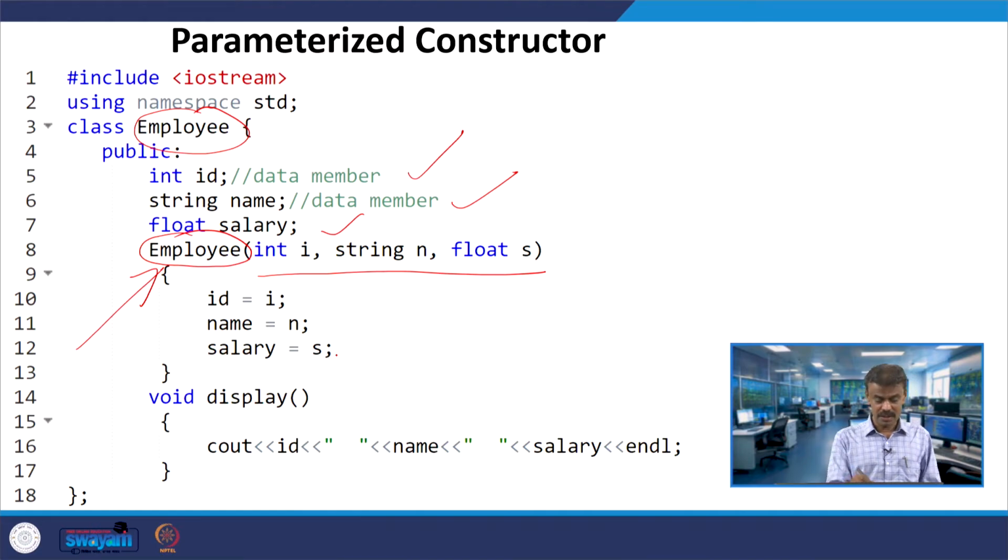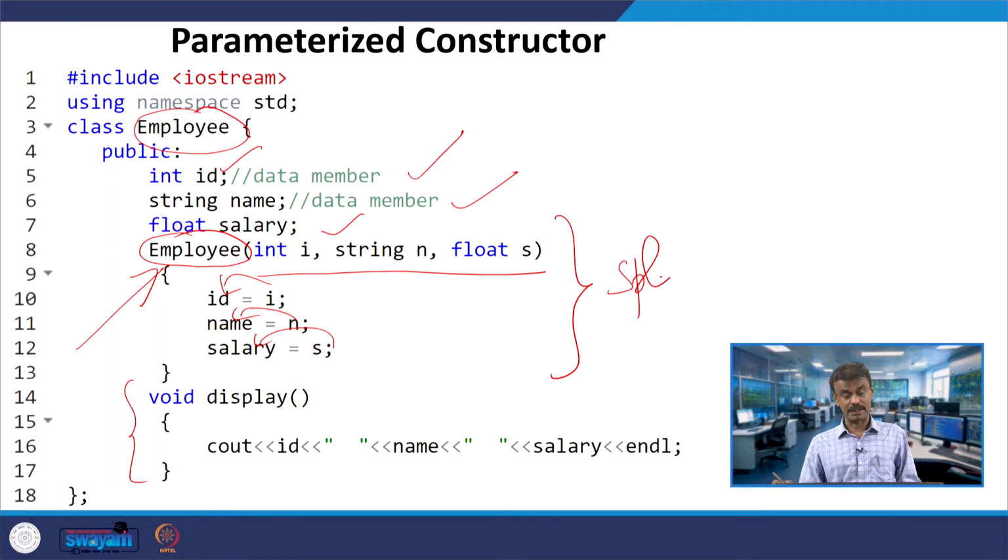Similarly i will be initialized to id because I am using this, n will be name and s will be salary. Then I will have another member function called void display. This is in fact a special member function, which is called the constructor, and you have 3 parameters. Therefore, it is called the parameterized constructor.